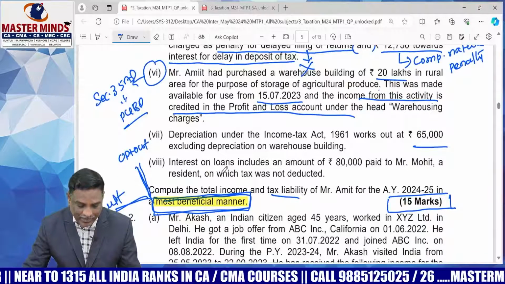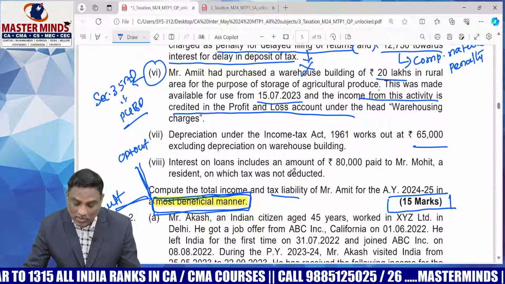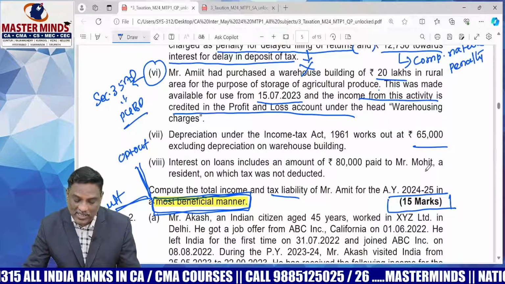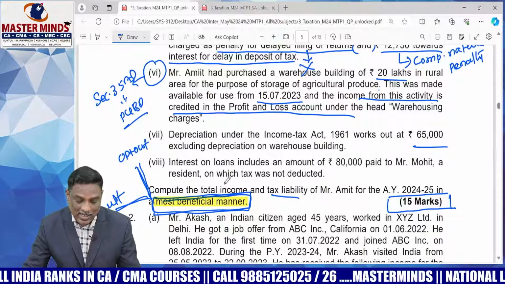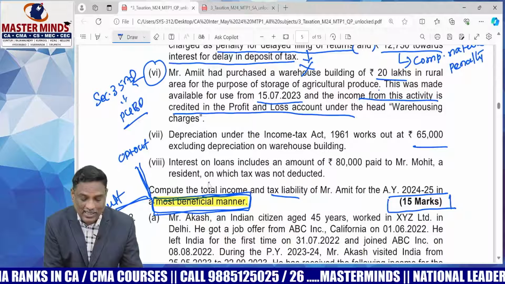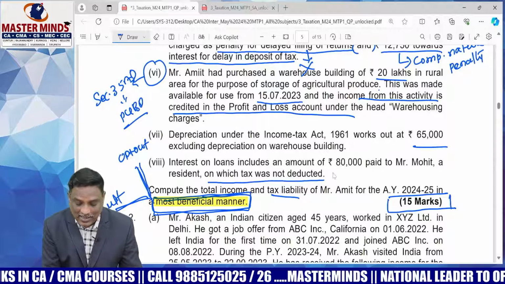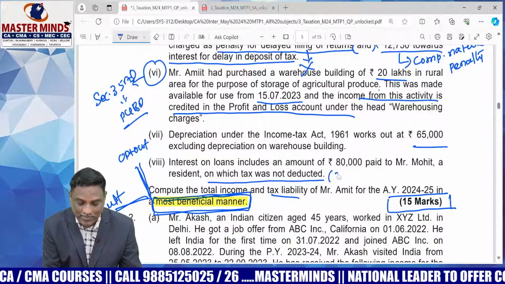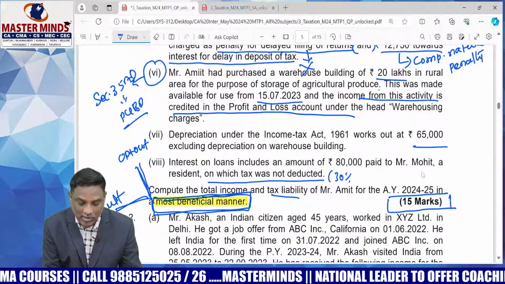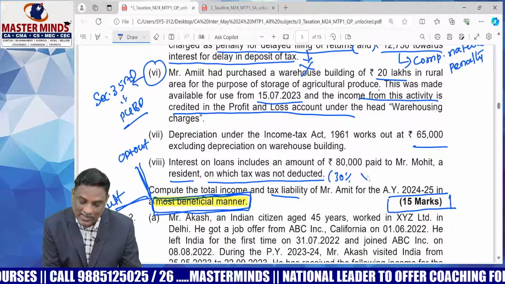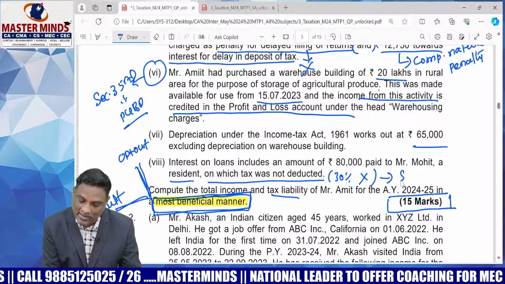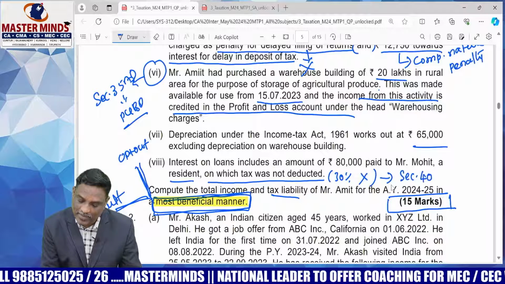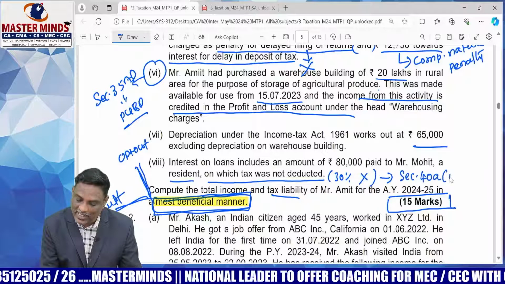Next, interest on loans includes an amount of 80,000 paid to Mr. Mohit, a resident, on which tax has not been deducted. Therefore, 30% of this will be disallowed as deduction, since it is paid to Mohit, a resident. 30% is disallowed. That is Section 40(a)(ia).